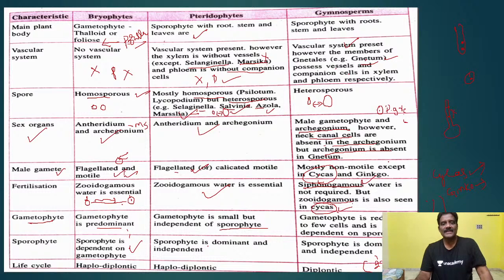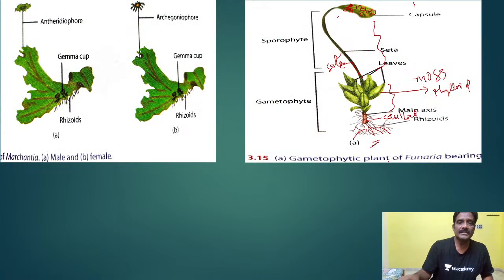And also in mosses, the sporophyte is dependent on the gametophyte, completely or as a partial parasite. It is a partial parasite here. See here, this is the sporophyte. This is the foot, seta, and capsule present here.